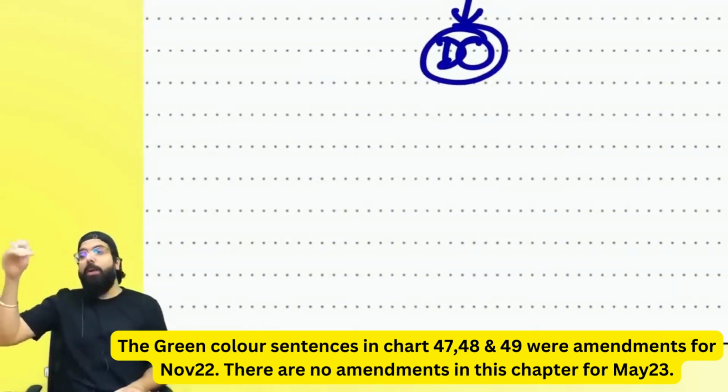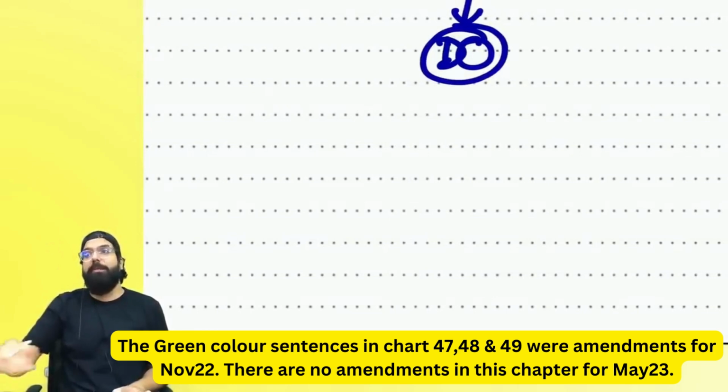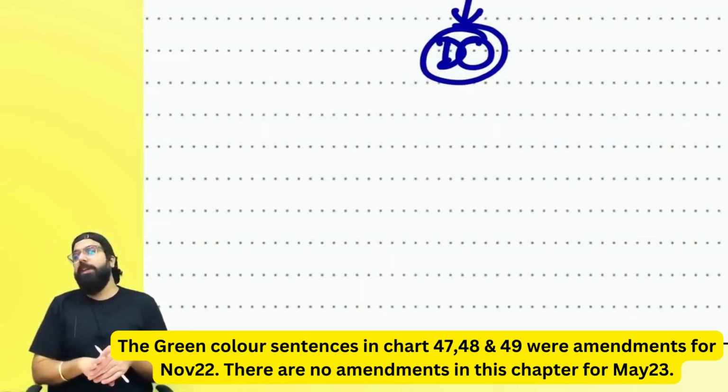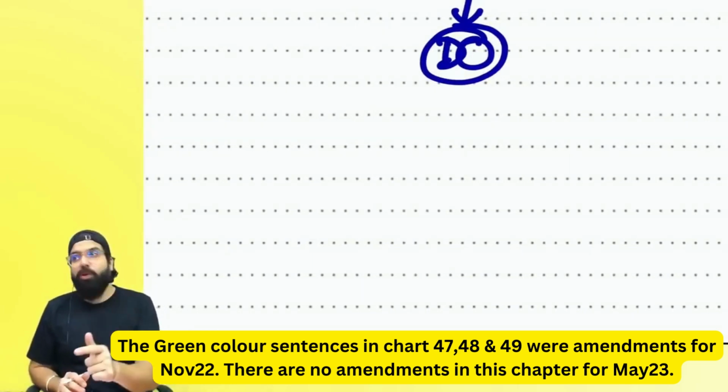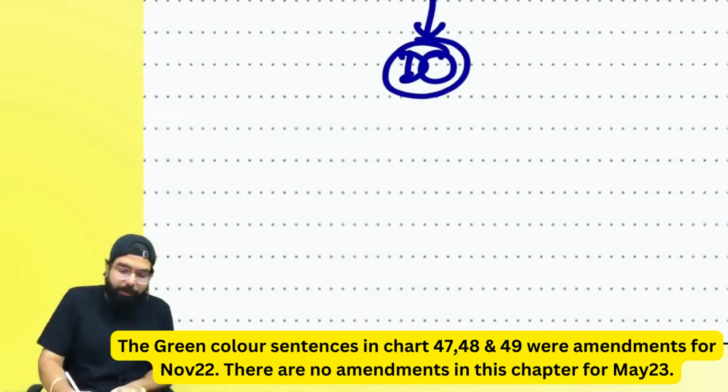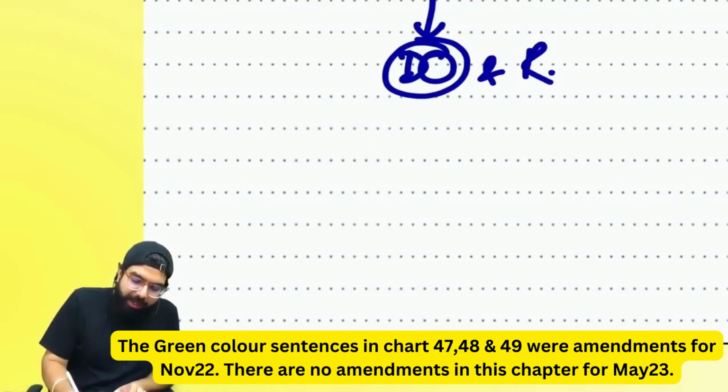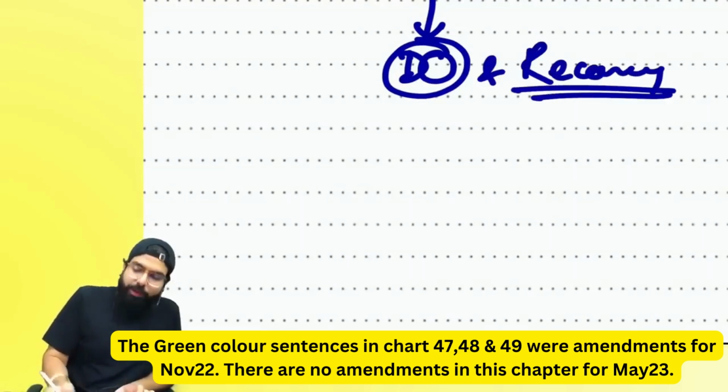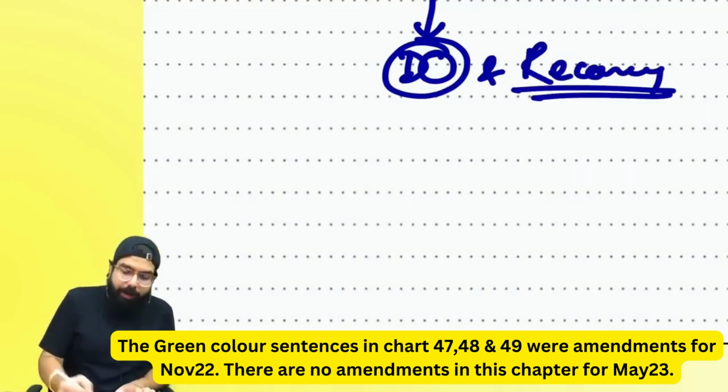Once the demand comes, if you make the payment within 3 months, very good. If you don't make the payment within 3 months, you can go for an appeal. If you don't go for an appeal also, after 3 months, the department will hang you upside down and start recovery. So we are going to learn the chapter of demand and recovery.